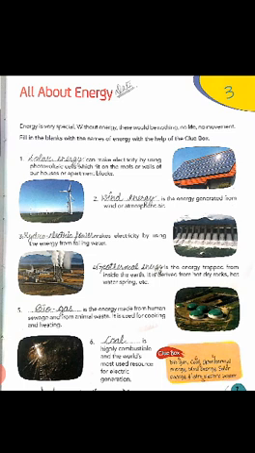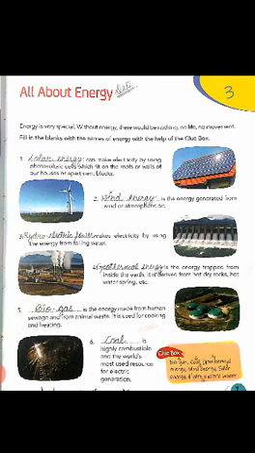Question number 4. Dash is energy trapped from inside the earth. It is derived from hot dry rocks, hot water springs, etc. And the correct answer is geothermal energy. Question number 5. Dash is the energy made from human sewage and from animal waste. It is used for cooking and heating.